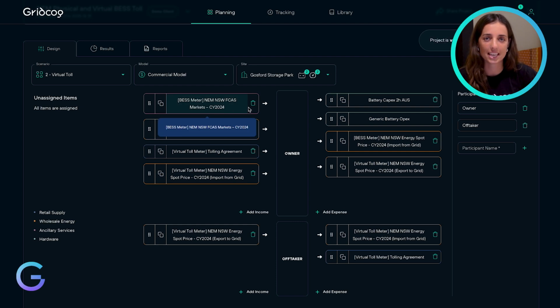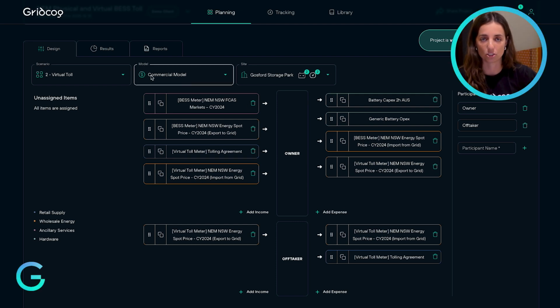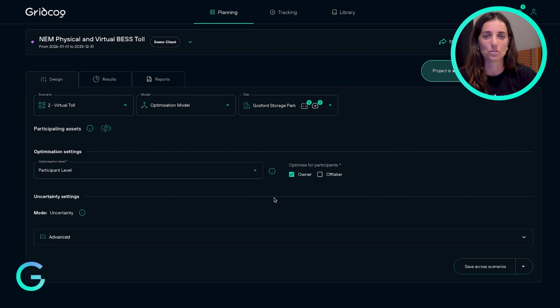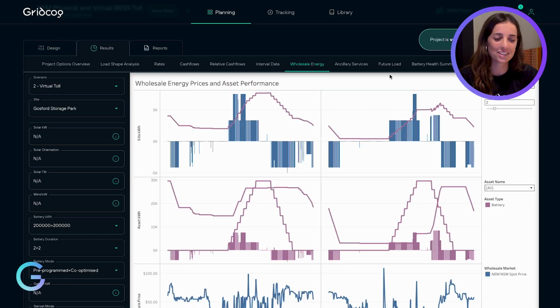You can see in this case the FCAS revenue the physical asset can earn has been retained by the asset owner, and we have reduced the value of the tolling payment compared to the physical tolling scenario. We now only need to optimize the battery for the asset owner and run the simulation. Let's take a look at the results to see how the battery behaves in the virtual tolling scenario.